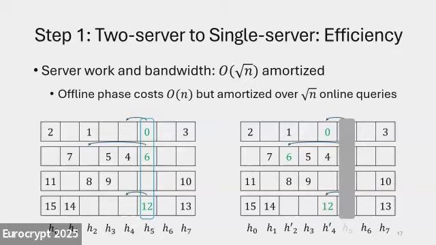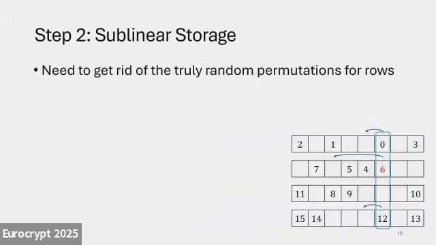Okay, and we still maintain the good amortized efficiency because we can support square root of n queries per offline phase. And amortized, it's still all the root n server work. So the next step is to tackle the sublinear storage. We need to use pseudorandom permutations to track these things.